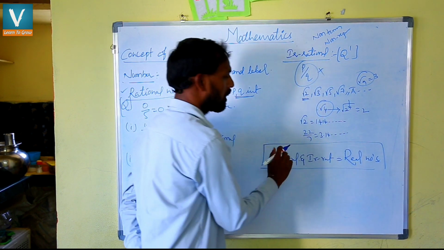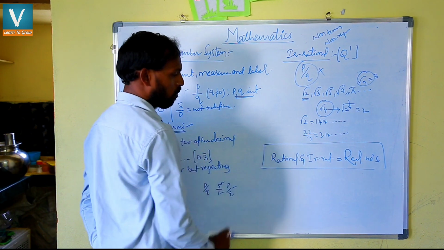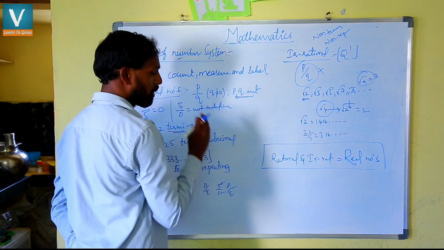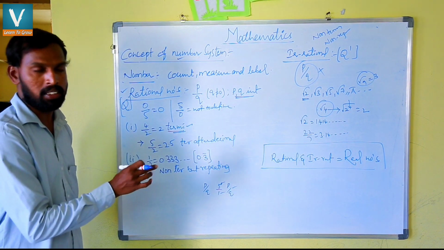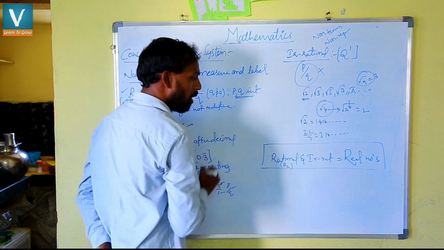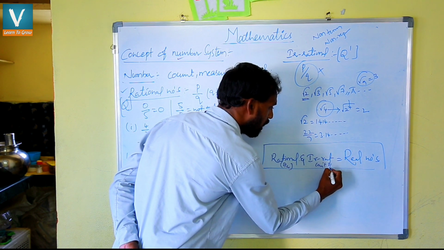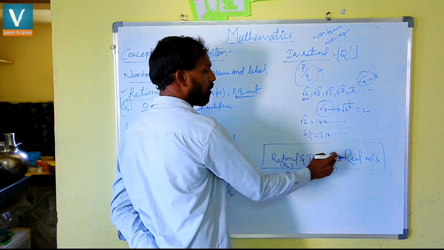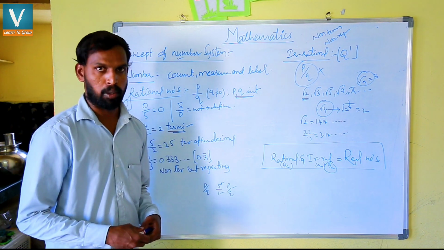Rational numbers, we know what the topics are: natural numbers, whole numbers, integers, fractions, prime numbers, co-prime numbers, all. Nothing but which can be written as p by q, those all come under rational numbers. Which cannot be written in the form of p by q, those are known as irrational numbers. So the combination of these two indicates real numbers. I hope you got it. Thank you so much.